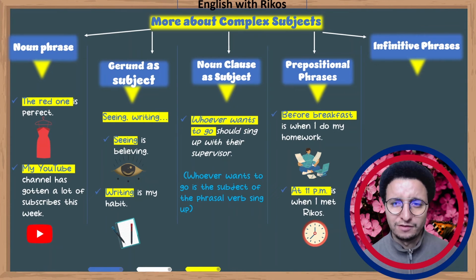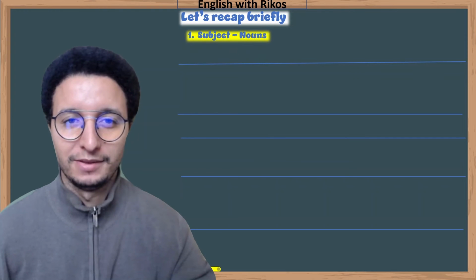Okay, let's move to infinitive phrases. To win the match was our goal. What do you see? You see to win. Yes, it's infinitive. Infinitive: to plus verb win. That's an infinitive phrase. Okay, let's recap briefly what we have seen.